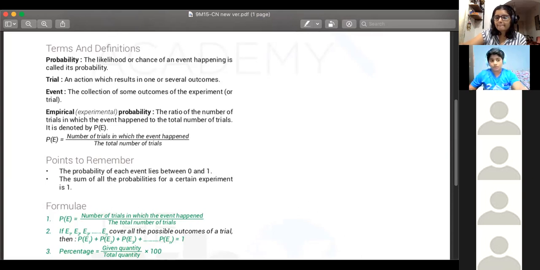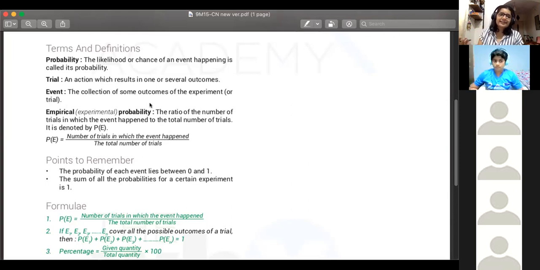We don't know what will be the outcome, so that is a trial, that like heads might be the thing, or we can try to get heads or something like that. So what is the trial? Like, I think tossing the coin will be the trial. Ma'am, I think the outcome, if it's heads or tails. Ma'am, it says an action which leads to the result, so it should be tossing of the coin.